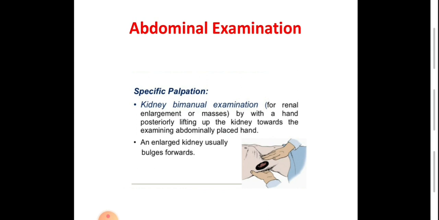So with a hand posteriorly lifting up the kidney toward the examining abdominal hand, this is called bimanual examination of the kidney. The kidney, if enlarged, is bimanually palpable. We should differentiate a palpable kidney from an enlarged liver on the right side and an enlarged spleen on the left side.